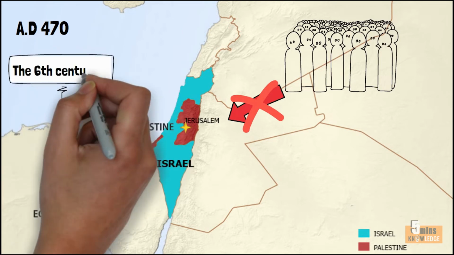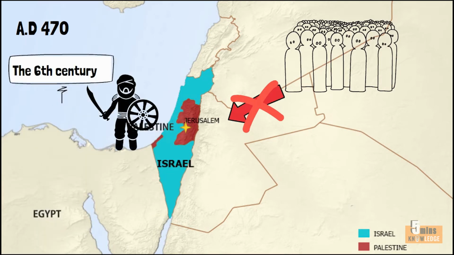In the 6th century, the Arab Muslim Empire occupied Palestine. They built two mosques in Jerusalem. One of the two mosques was built on the foundation of the Second Temple. Both of those temples still exist today.